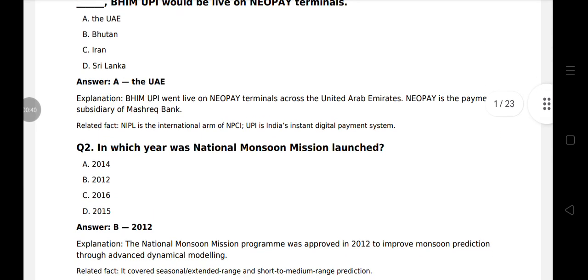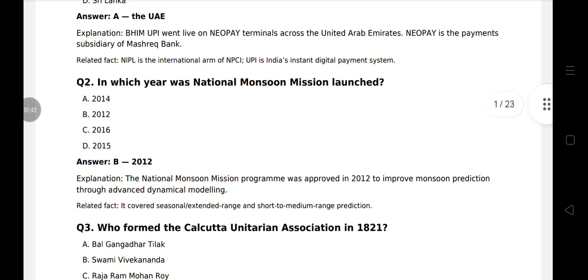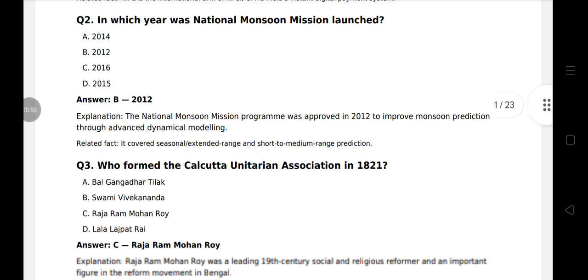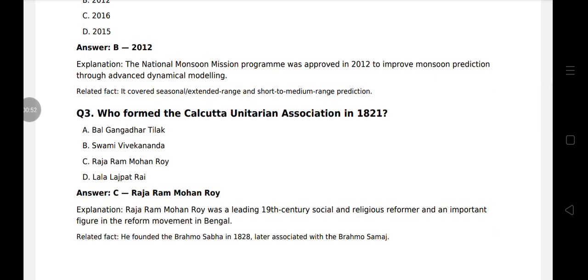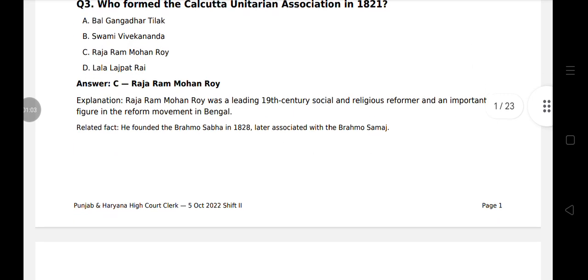Question 2. In which year was National Monsoon Mission launched? 2012. It covered seasonal, extended range and short to medium range predictions. Question 3. Who formed the Calcutta Unitarian Association in 1821? Raja Ram Mohan Roy. He founded the Brahmo Samaj in 1828 and later associated with the Brahmo Samaj.